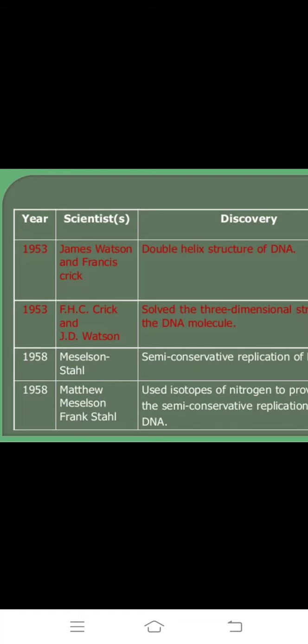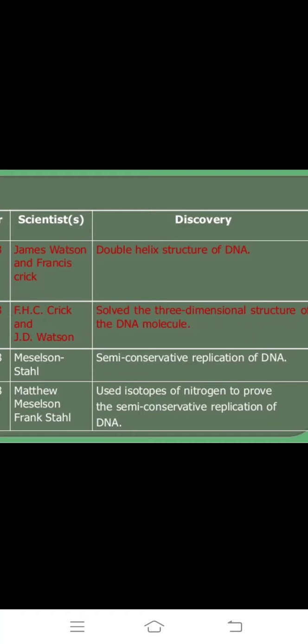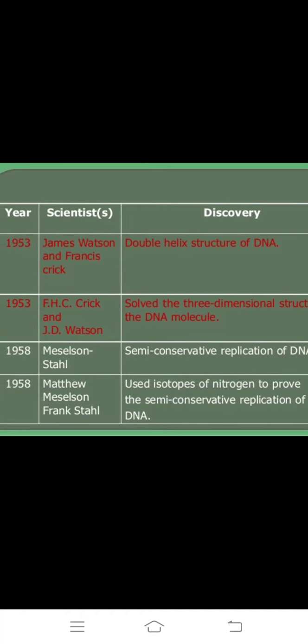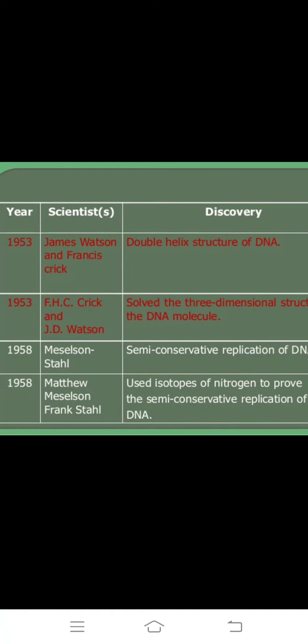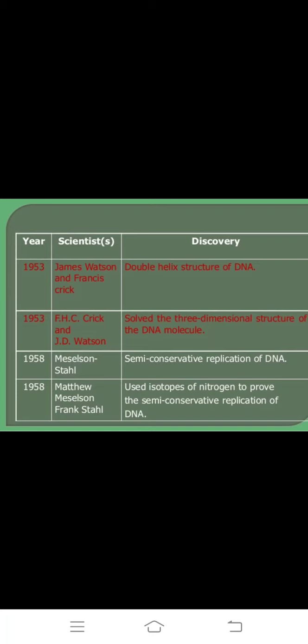Okay, 1958, Meselson and Stahl discovered the semi-conservative replication of DNA. Semi-conservative means one is the old strand and one is the new strand, so it is called the semi-conservative method in DNA replication.